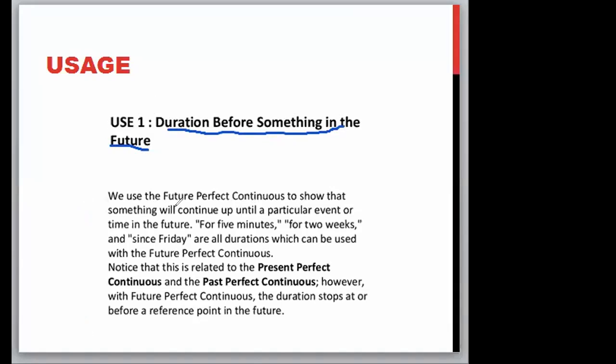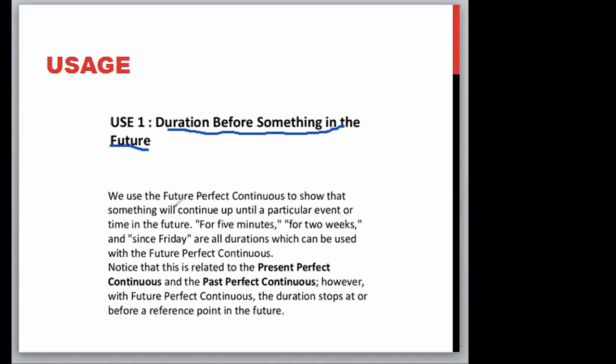Notice that this is related to the present perfect continuous and past perfect continuous. However, in the past perfect continuous, the action began in the past, continued and ended in the past.